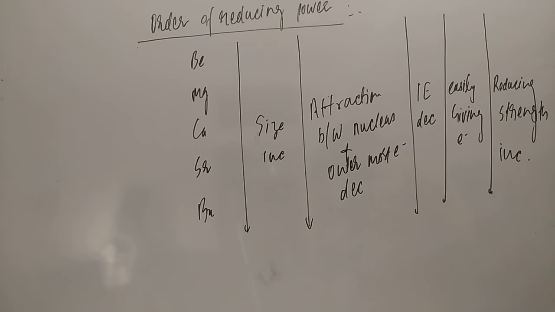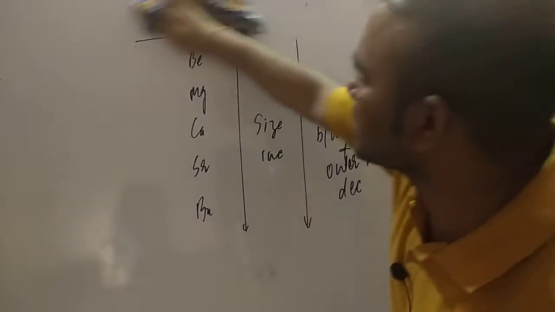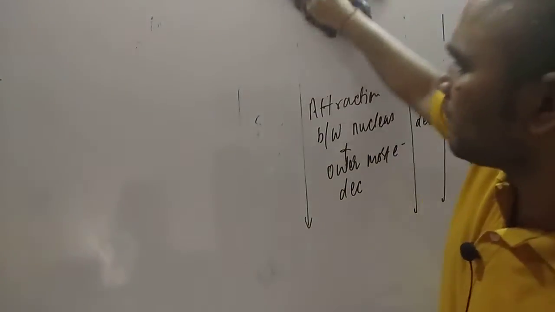Now we are going to look at the chemical properties of these elements, student. That is the general chemical properties. First general chemical property: reaction with air. All the elements react with the air, right, student? They react with the air and form the oxides and nitrides.